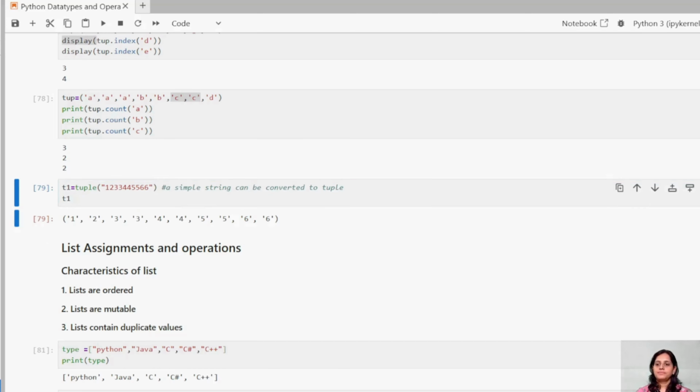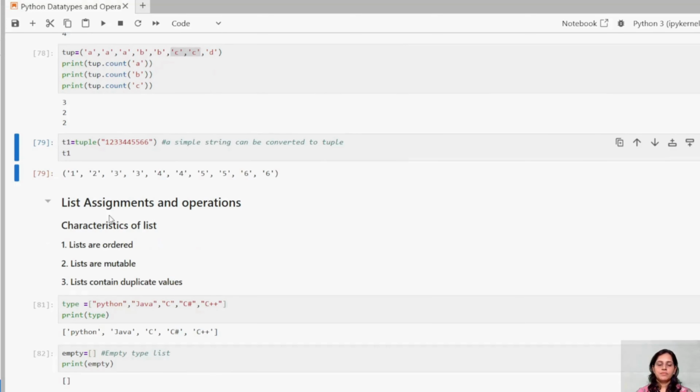So guys, I'm going to continue with list assignments and operators. Next. So guys, this is the end of part 1. I'm going to continue the rest of the coding part in our part 2.